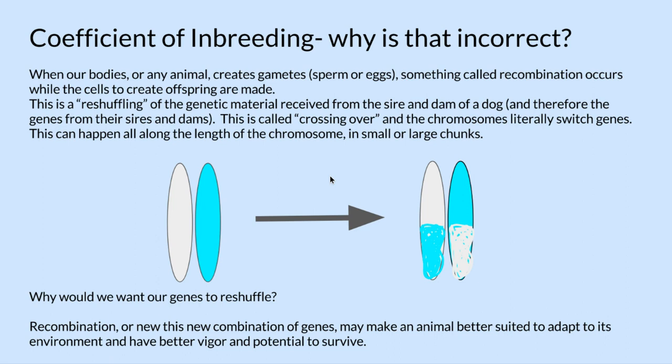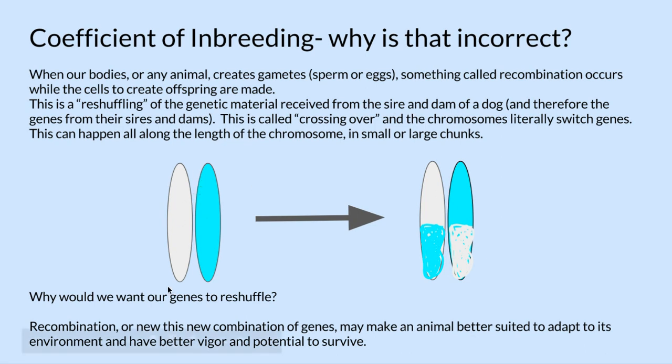However, why would this be incorrect? When our bodies, or any animal, create gametes, sperm or eggs, something called recombination occurs while the cells to create offspring are made. This is a reshuffling of the genetic material received from the sire and dam of a dog, and therefore the genes from their sires and dams. This recombination is called crossing over, and the chromosomes literally switch genes. This can happen all along the length of the chromosome in small or large chunks.